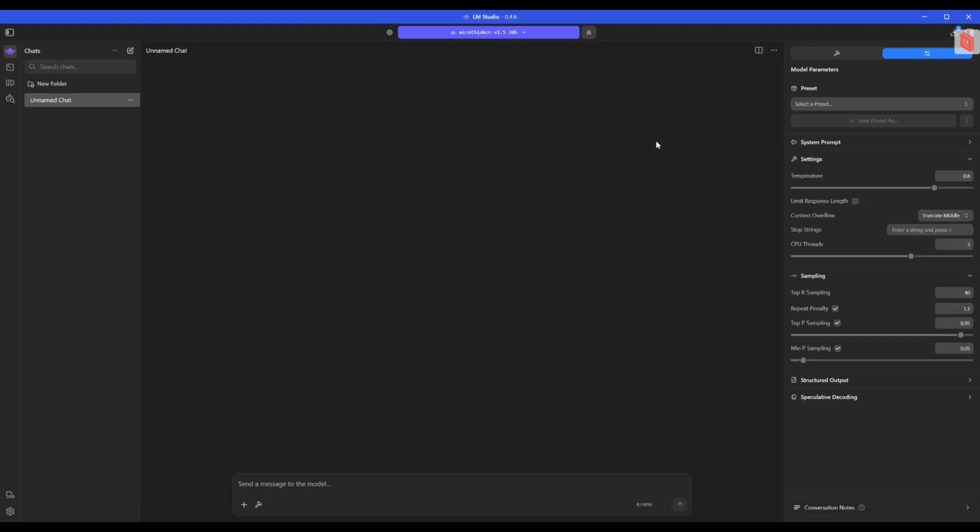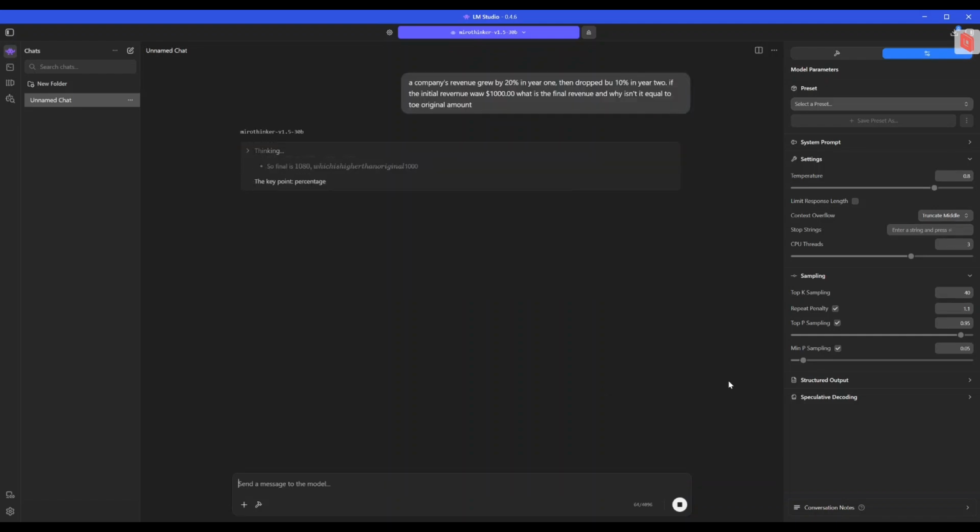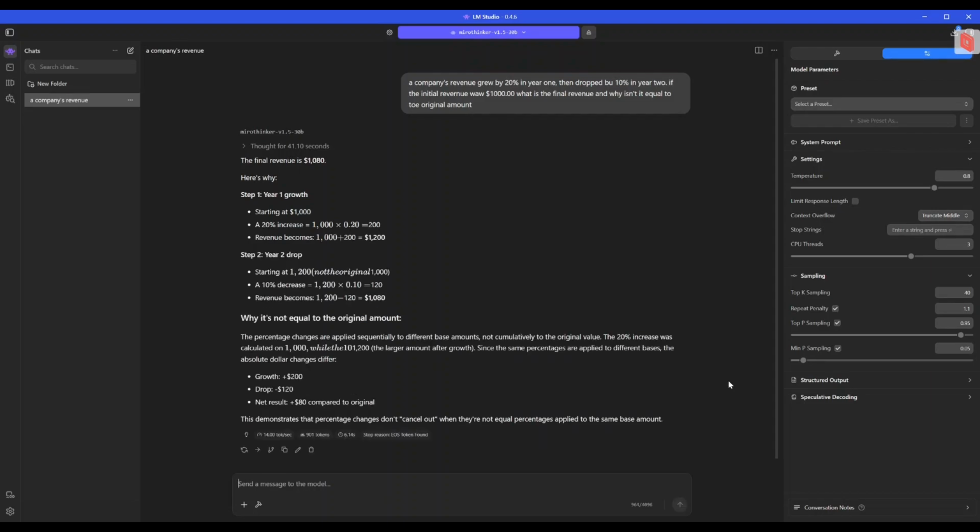And first we are going to check multi-step reasoning. So the question is, a company's revenue grew by 20% in year 1, then dropped by 10% in year 2. If the initial value was 1000 USD, what is the final revenue and why isn't it equal to the original amount? Alright, this one is fine. Let's try the next one.